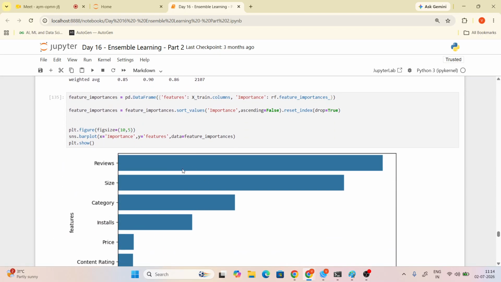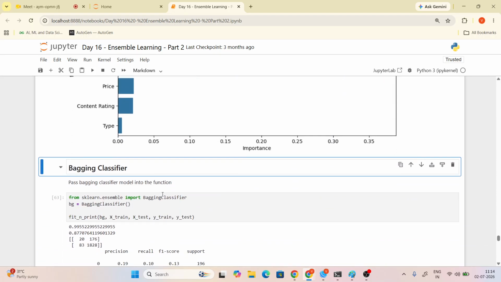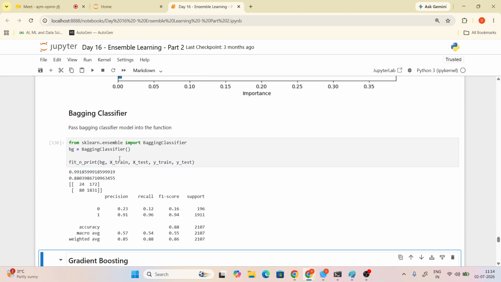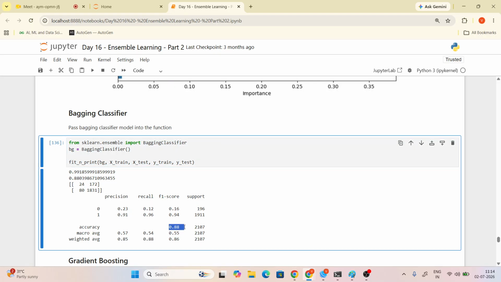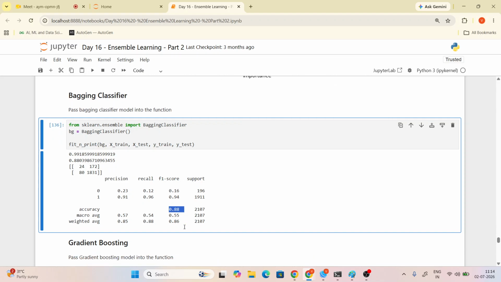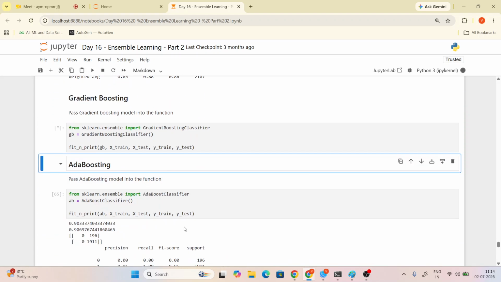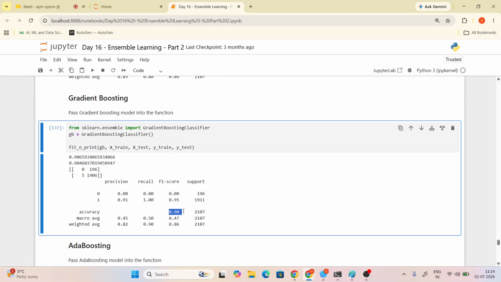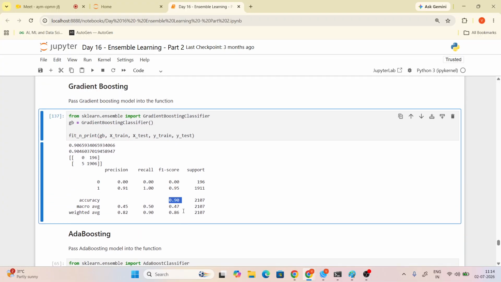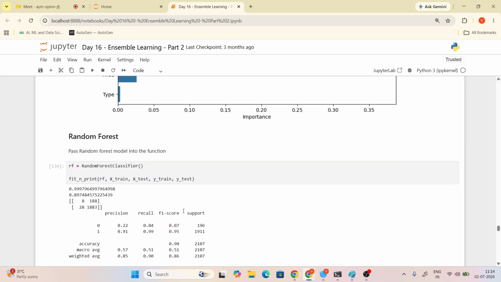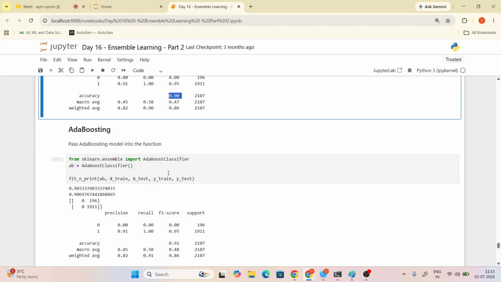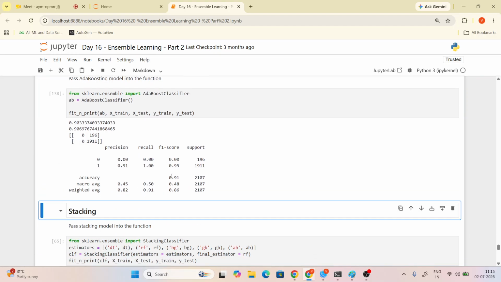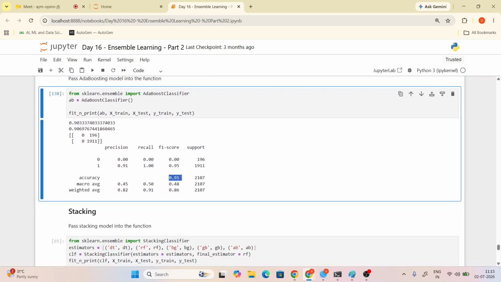Now the same graph, Alka, you are using for random forest. Then bagging classifier, you are using BG. Now tell me, it is 88 percentage, right? If you are using bagging, it shows 88 percentage. If you are using gradient boost, it shows 90 percentage. Gradient also 90 percentage, and random forest also 90 percentage. We can use any one. And AdaBoost, now see the AdaBoost score value. It is 91. It is the highest. AdaBoost is the highest, right?